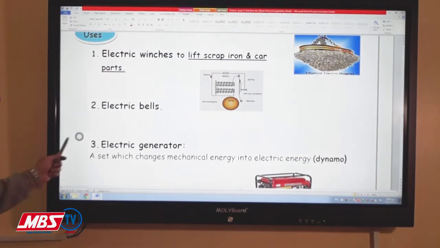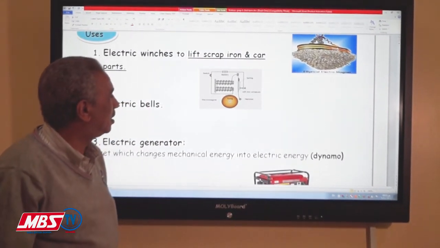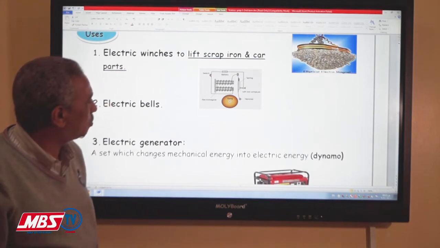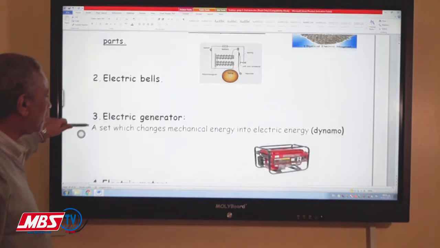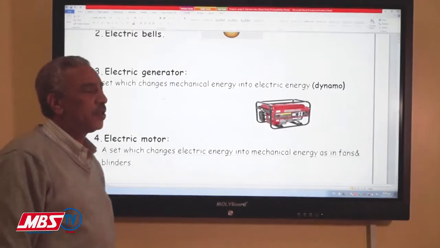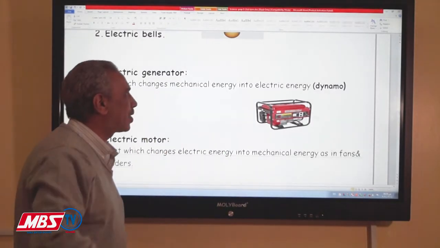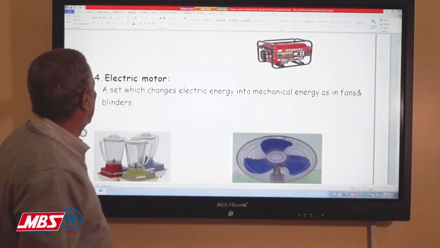This is the electric bell. And it is used also in the electric bell, just to transfer the electrical energy into sound energy by using the electromagnet. And the electric generator, or the dynamo, will change the mechanical or kinetic energy into electrical energy.